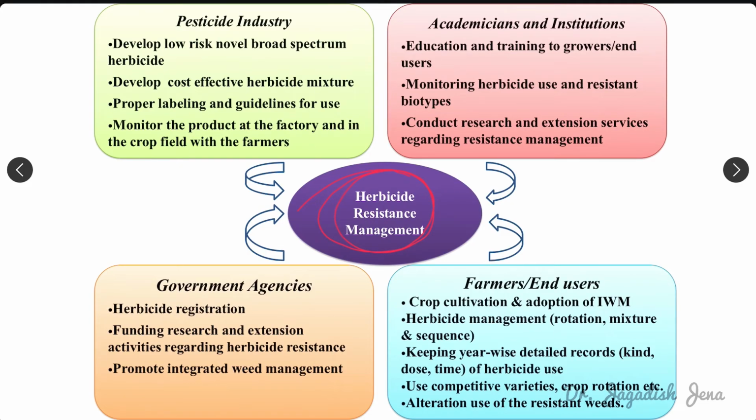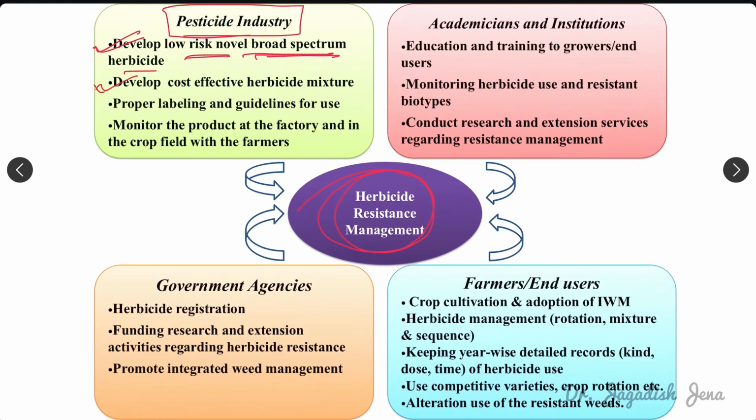So what should be the role of the pesticide industry? It should develop low risk, novel, broad spectrum herbicides. Broad spectrum herbicide means the herbicide should be capable of controlling a wider range of weeds like grassy weeds, broadleaf weeds and sedges. And it should be low risk, which means it should have a higher LD50 value.